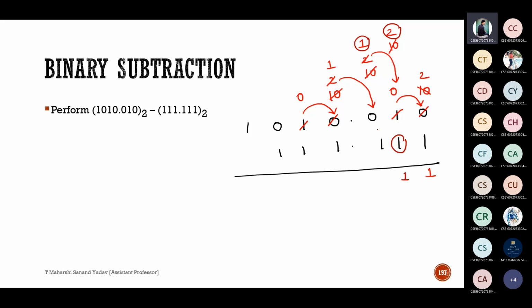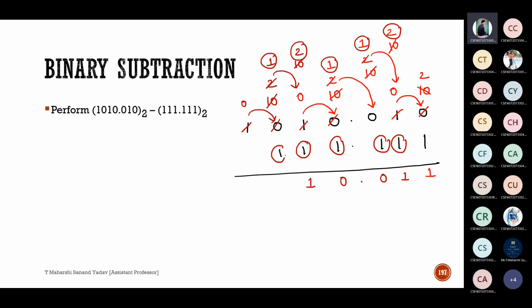Next 1 minus 1 is 0. 1 minus 1 is 0. 1 minus 1 is 0. Next, again 0 minus 1, we have to take borrow. Again I have to take borrow. So here, if I take borrow, this one will be 0. This is 10. So 10 is nothing but 2. So from 2, if I take borrow here, this will become 10, this will become 1, which is nothing but 2. So 2 minus 1, how much? 1. Next, 1 minus 1 is 0. Next this will be 0. So our answer is 0010.011.